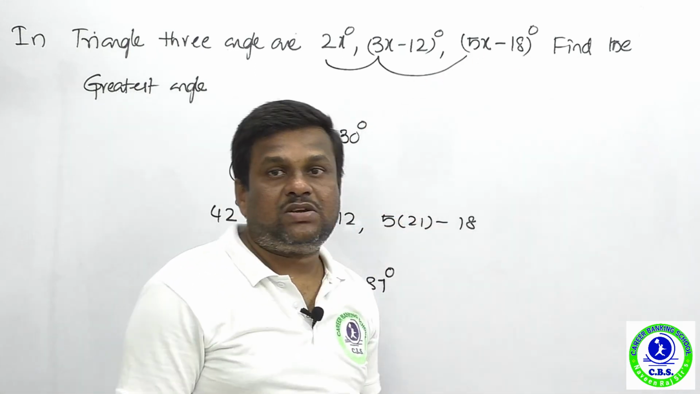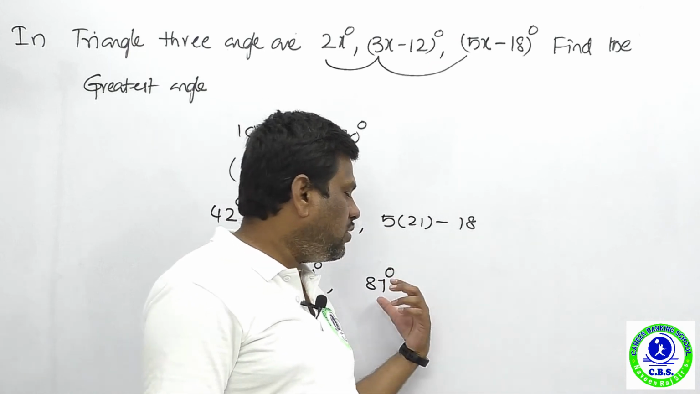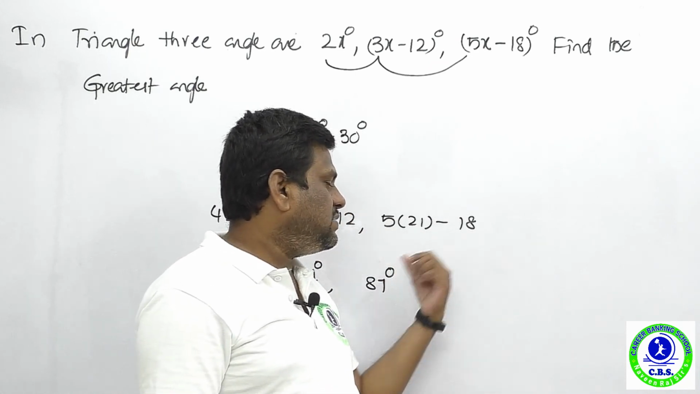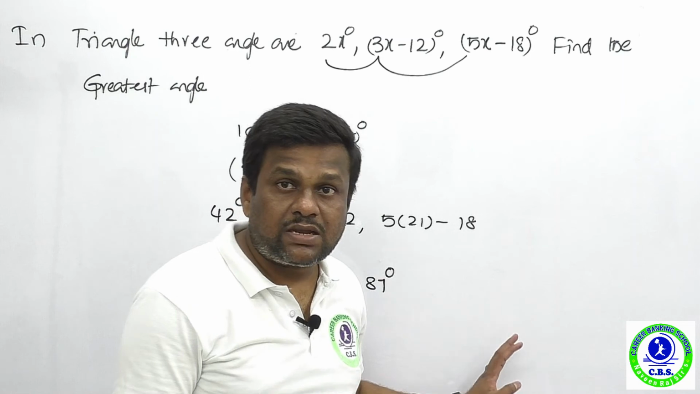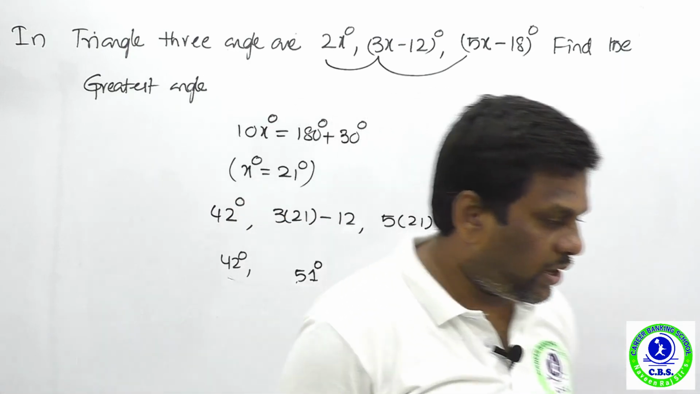What is the highest value? 5 times x. So 5 times x is nothing but what? 105 minus 8 is nothing but what? 87 degrees. What is the highest angle of the triangle? It is 87 degrees. Okay. So next question.